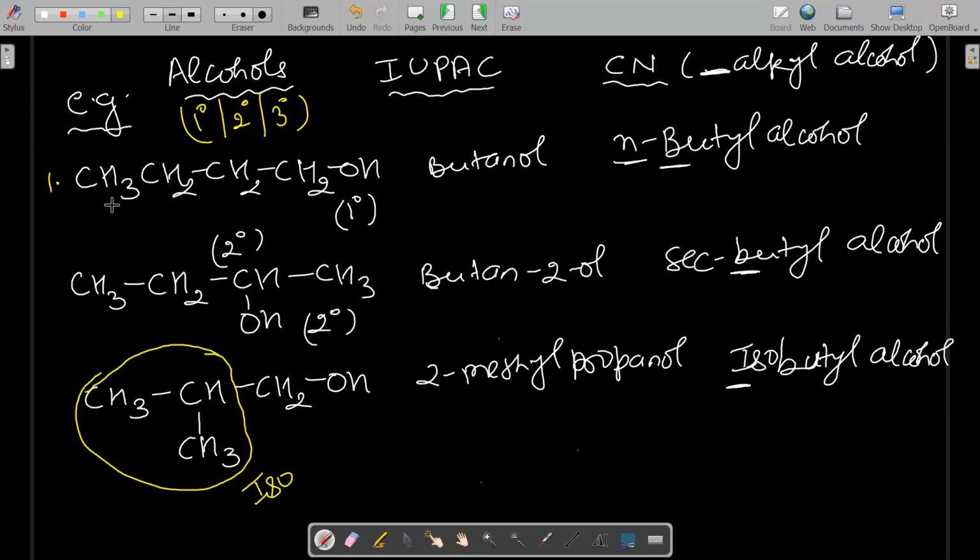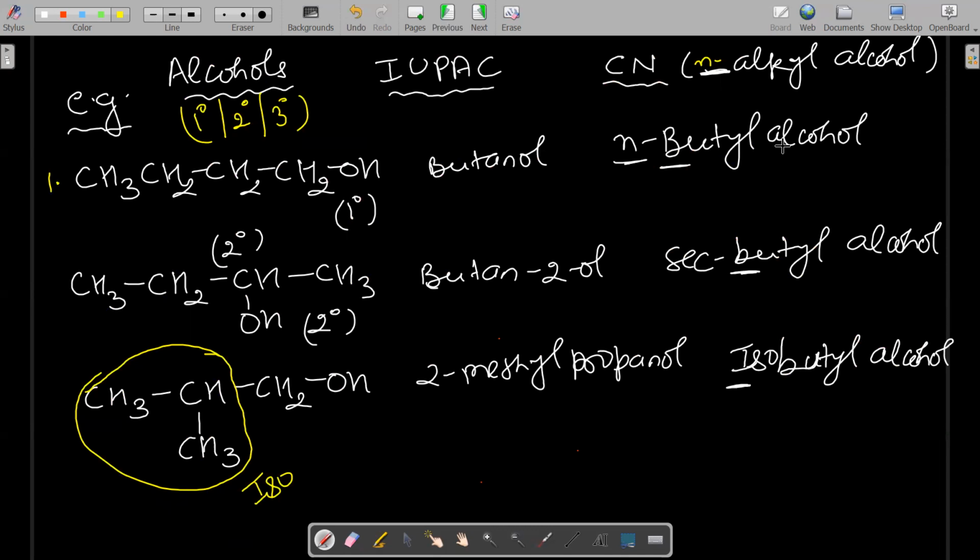And what is the common name? This is a straight chain. All of you know in common names we always use some prefix, and that will be either n. n means straight chain, or we can say normal. You can see this is a straight chain, so it is called n-butyl alcohol. And this is a primary alcohol.